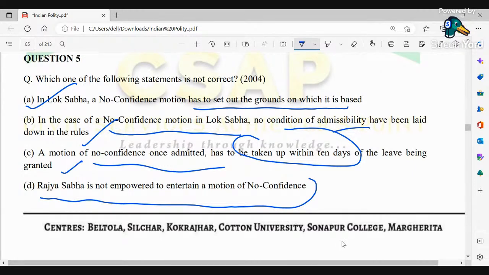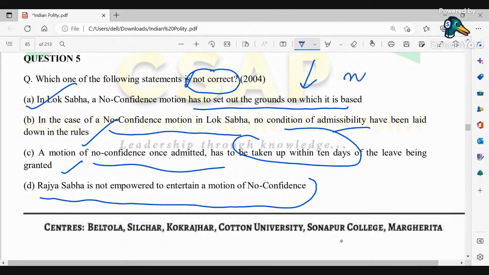Here it has been asked, so please do notice when the question is asking for the not correct statement. Don't look directly for the correct option. People make mistakes when such types of questions are asked in the exams.